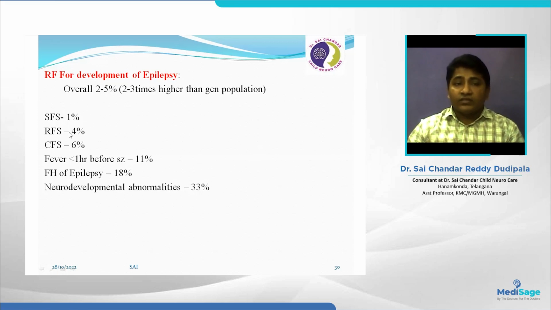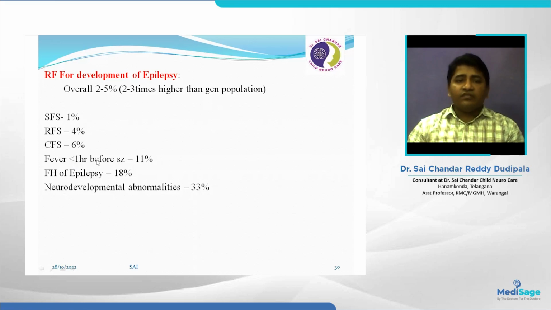So what are the risk percentages in different types of febrile seizures? Simple febrile seizures only 1%, recurrent febrile seizures 4%, and complex febrile seizures 6%. So that is the difference. Between simple and complex febrile seizures, the difference is seen in recurrence and epilepsy also.